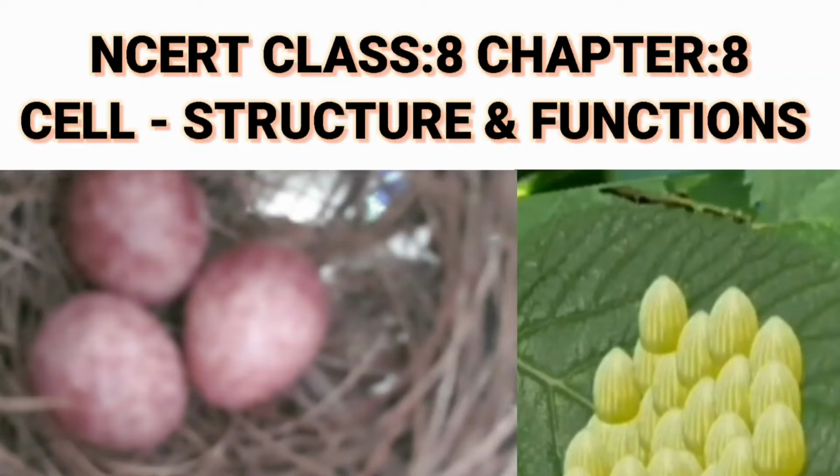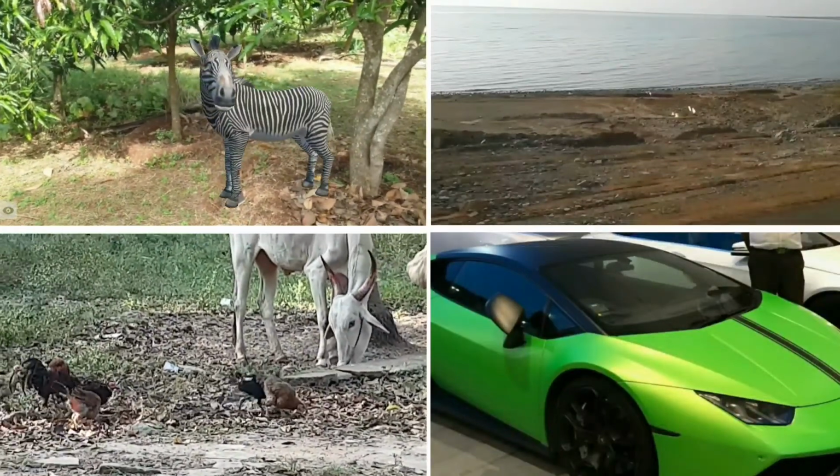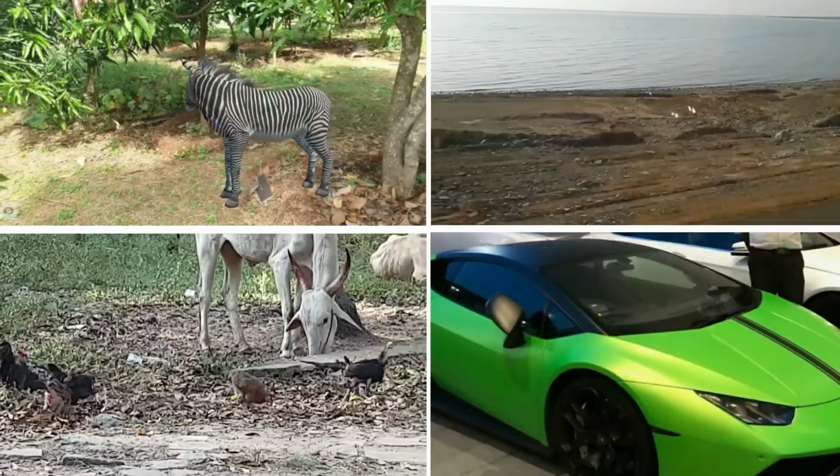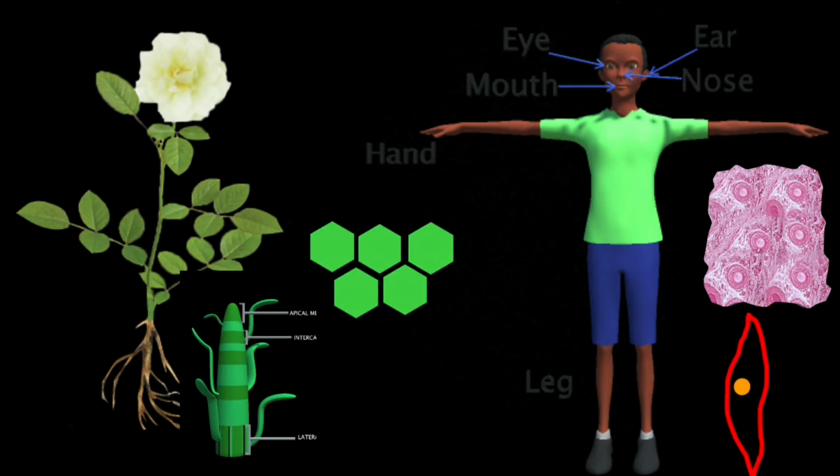Today we are studying NCERT, Class 8, Chapter 8, Cell Structure and Functions. Around us, there are two types of things, living or non-living. All organisms are a combination of different parts, which are called organs. Roots, stems, leaves, and flowers are the organs of plants. Hands, feet, legs, heart, kidney, etc. are the organs of animals. All organs are made up of tissues, which in turn are made up of cells.